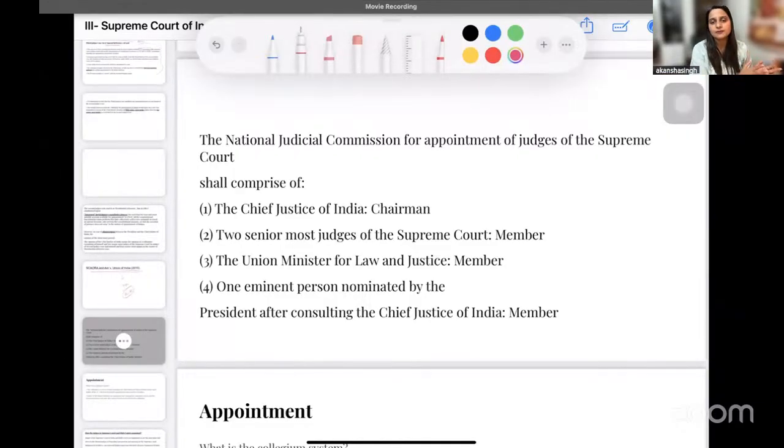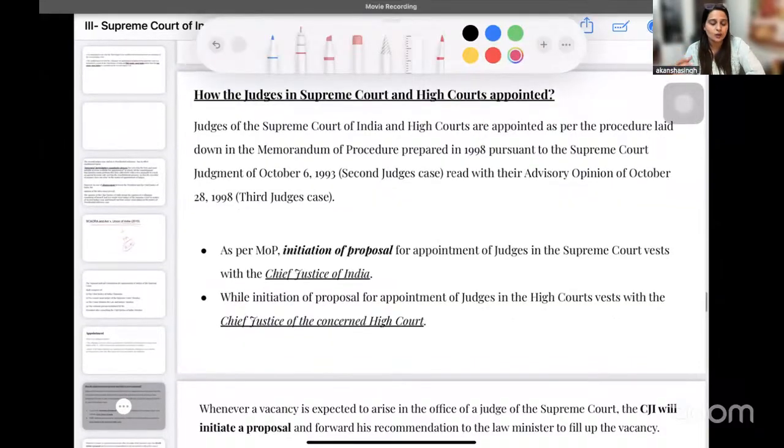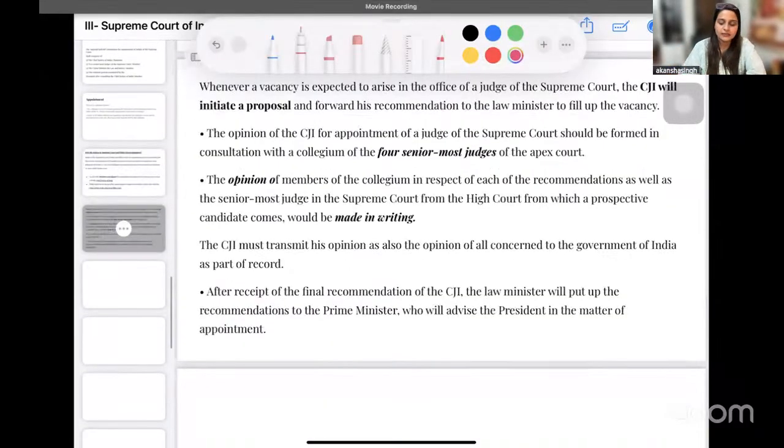और आज तक अगर आप जुडिशरी के अपॉइंटमेंट के प्रोसीजर की बात करें, because a lot of clarity is not there in the statute and it comes from the precedent, these cases become very very important for you. ये हुए हैं 1980s 90s और 2015 में, बट ये आज भी आपके लिए उतने ही इंपॉर्टेंट है. Okay, so NJAC एक proposal issue हुआ था which the Supreme Court held will be unconstitutional because again it will be diluting the concept of separation of power, which is one of the essence of our Indian constitution.